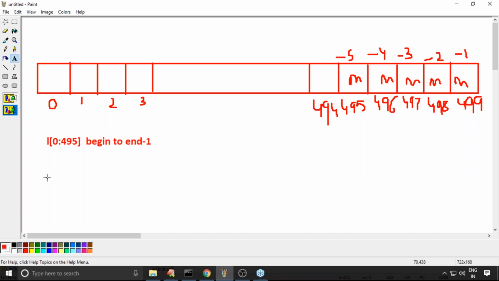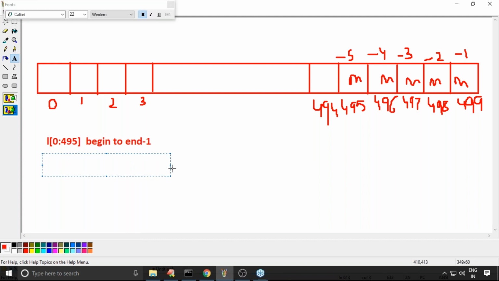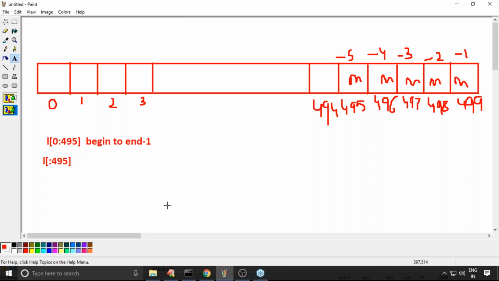Now instead of this one, we can take L of colon 495 also. Is it still acceptable or not? Yes, because the default value for begin is always 0.